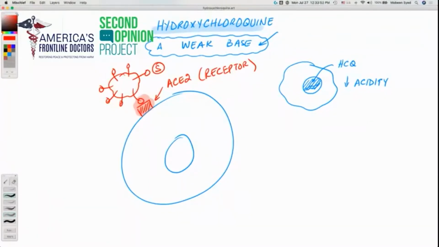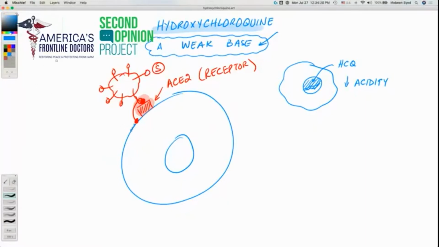Once they have bound there, there is a thing we call priming of the S protein. That means that the S protein, with one of our enzymes, is broken down into two components, and then one component holds on here, the other component binds with our cell membrane, and then this virus starts fusing with the cell membrane.